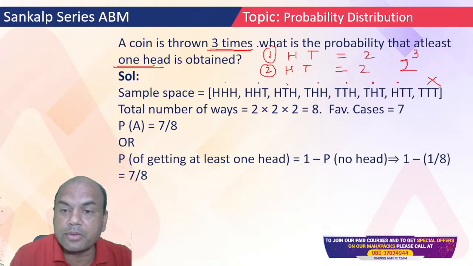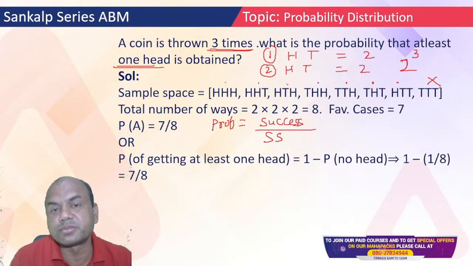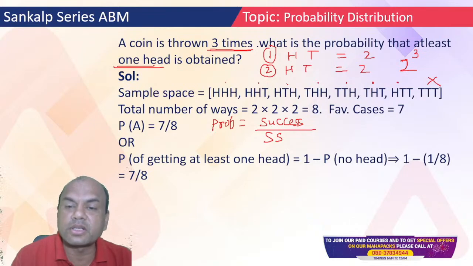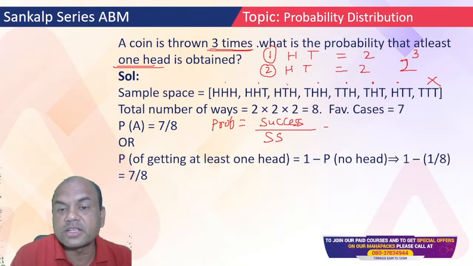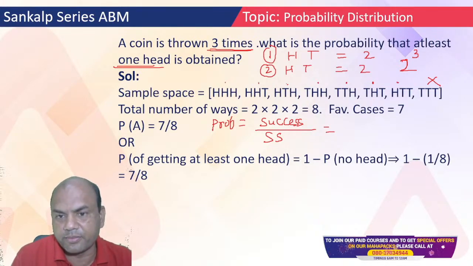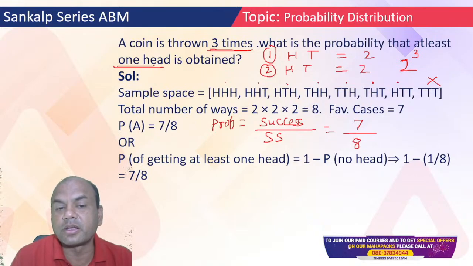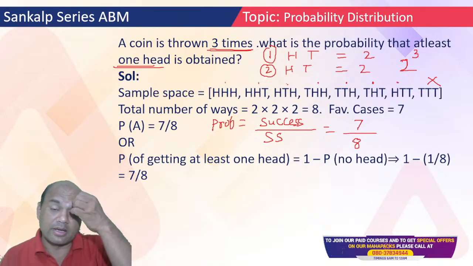So what is the formula for probability? Probability equals success upon sample space, the total number of sample points, whatever the sample space is. So what is the sample space over here? Sample space means the total number of outcomes, which is 8. How many successes are required here? At least one head, so it is 7 successes. So my probability becomes 7 upon 8. That is my answer, 7 upon 8, right?